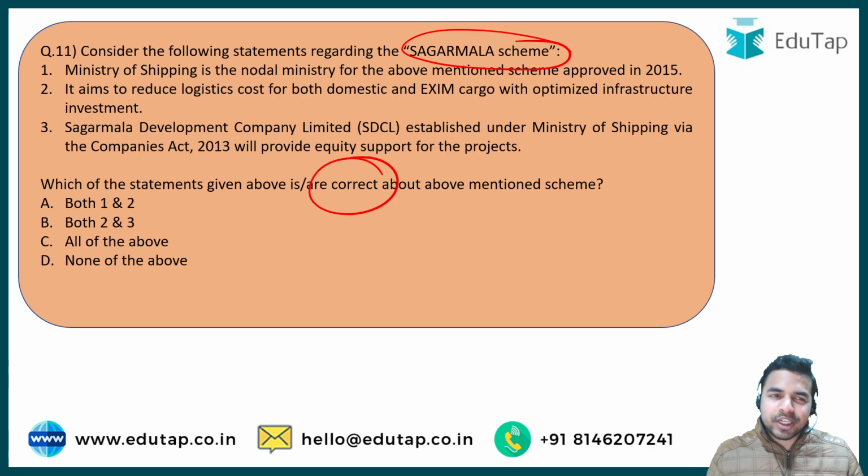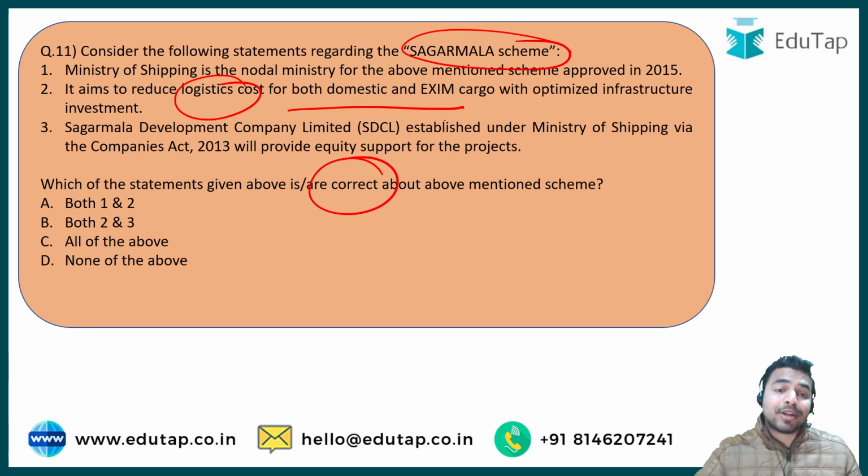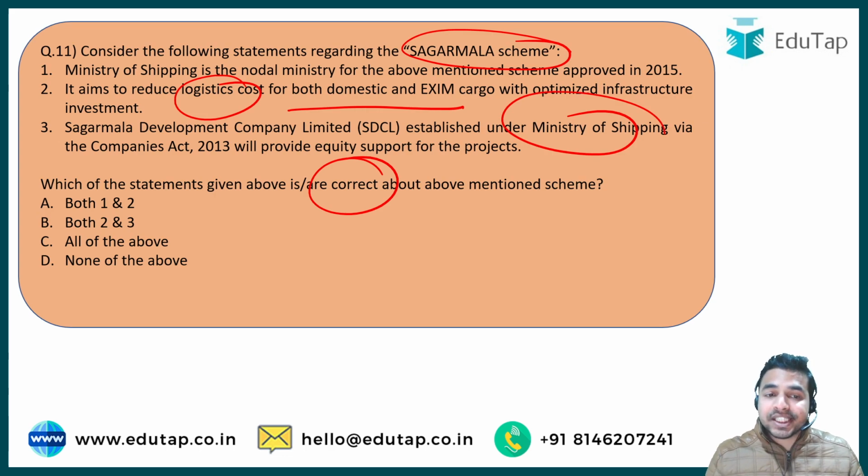And the very first statement says about the nodal ministry of this particular scheme and the year in which this scheme was launched. The second statement is talking about the aim of this scheme, that this scheme was launched to reduce the logistic cost for both domestic and EXIM cargo with optimized infrastructure investment. The third statement says that the Sagarmala Development Company Limited, established under the Ministry of Shipping via the Companies Act 2013, is going to provide equity support for the projects. And the right answer to this question is option C, that is all of the above. That means all these statements mentioned above are correct about the Sagarmala scheme.